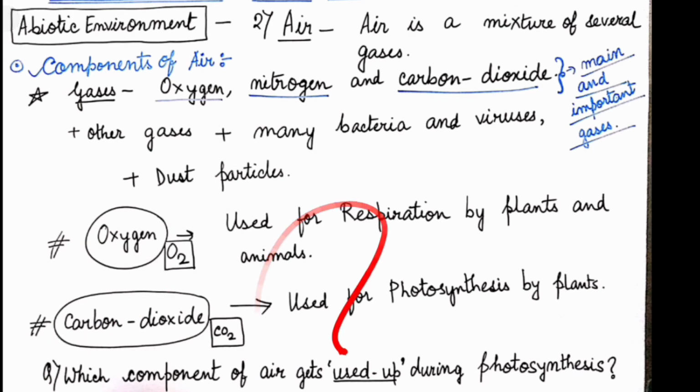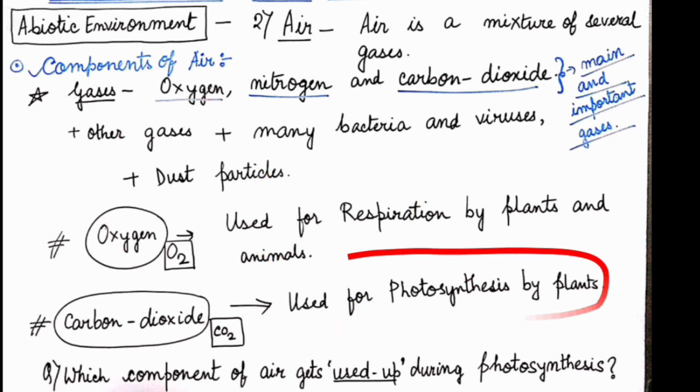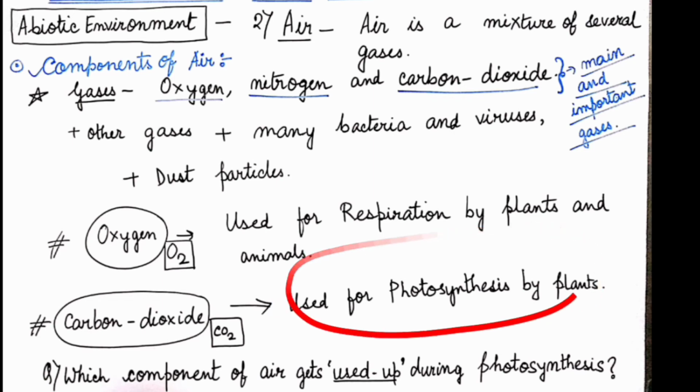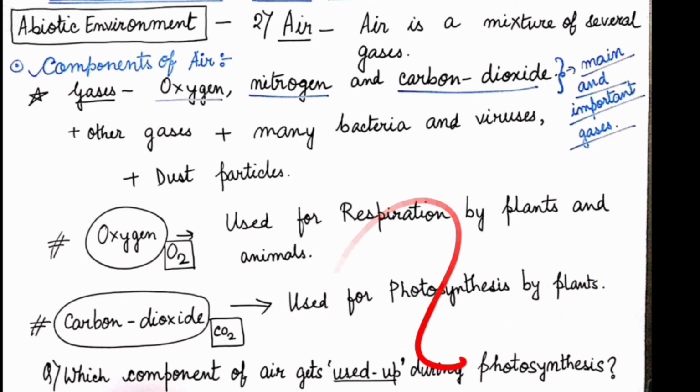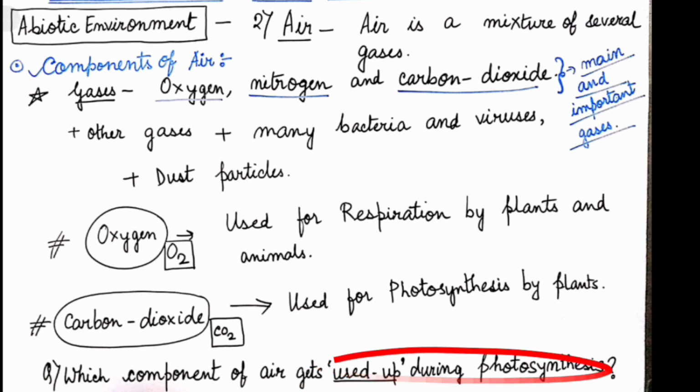So why is CO2 used? Carbon dioxide is chemically known as CO2. CO2 is used for photosynthesis by plants. Now, what is photosynthesis? If you want to know, then please do watch the part 1 video in this series. Now the question is, which component of air gets used up during photosynthesis? Please let me know the answer in the comment section.